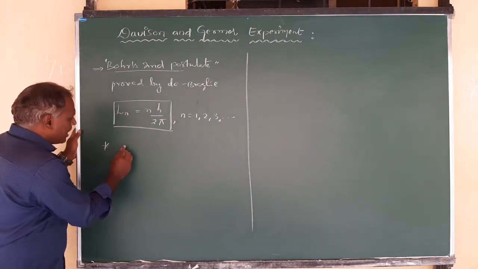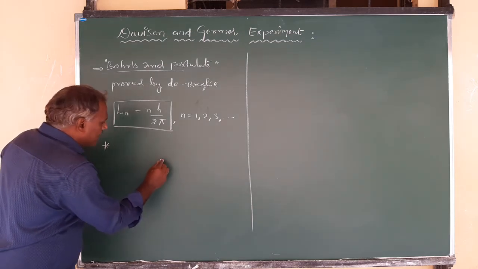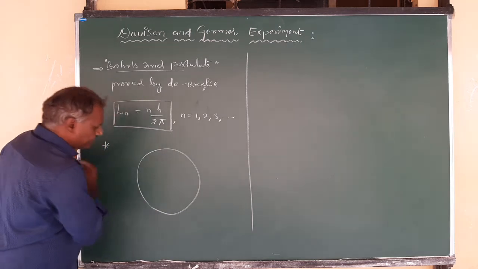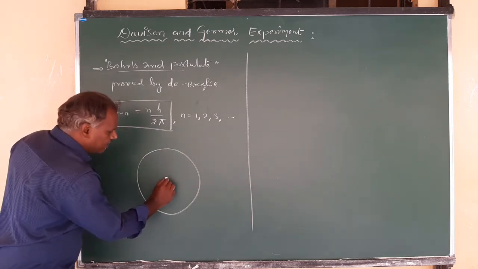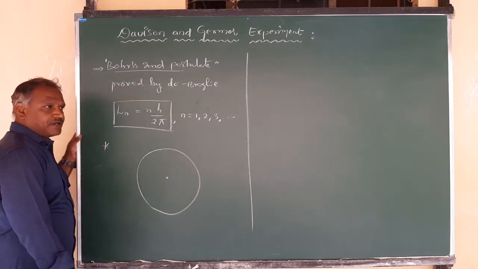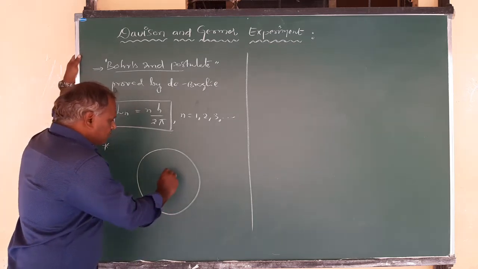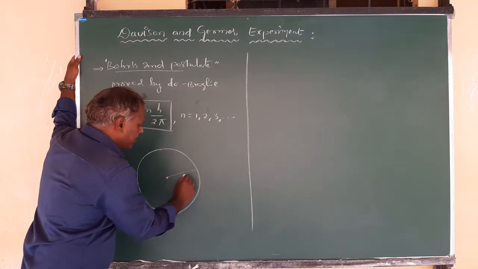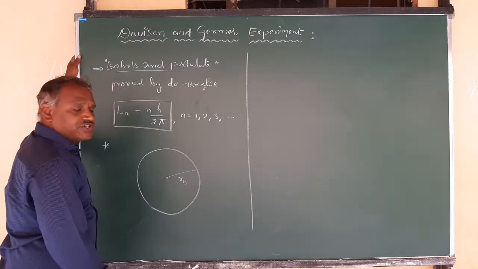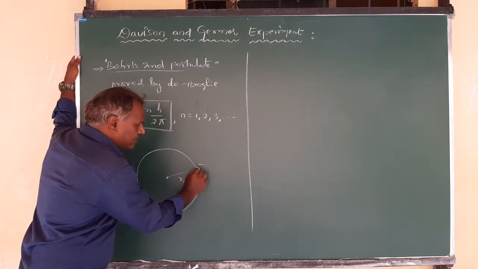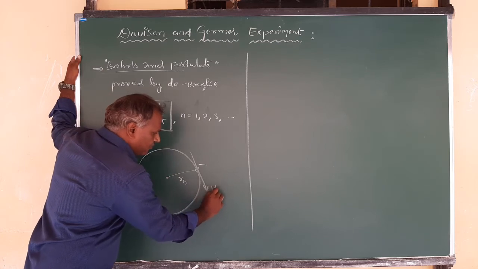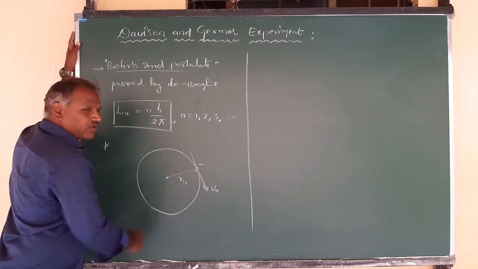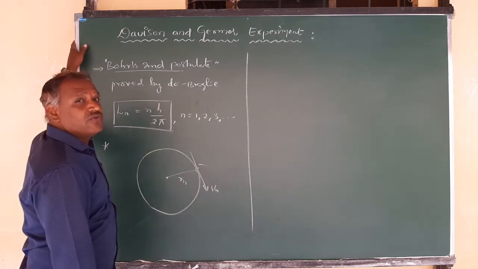So here, suppose the electron is revolving in the nth orbit, and let this center be the nucleus. About this it is revolving in the nth orbit. The radius is Rn, and the electron is moving with a velocity of Vn in that orbit. Now you can observe that once the electron is revolving, it has the property of wave nature.